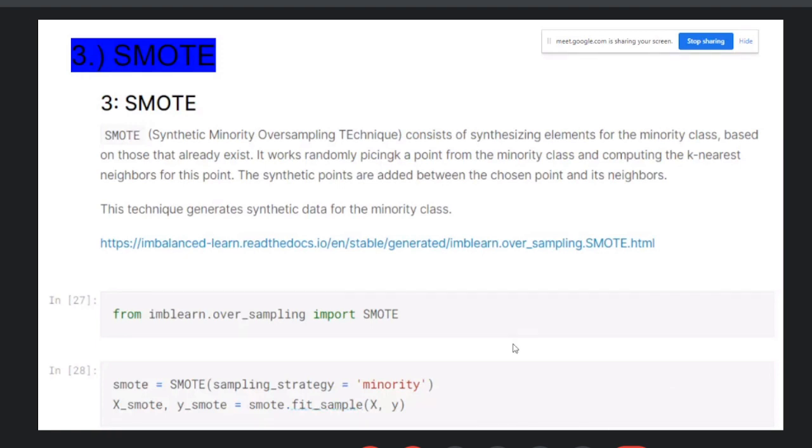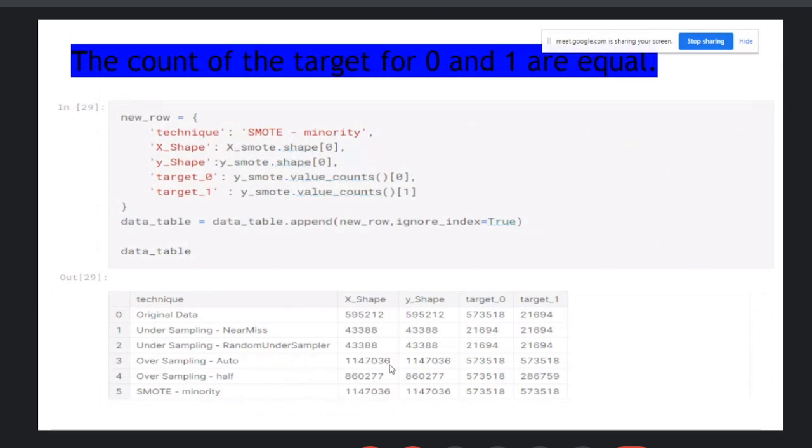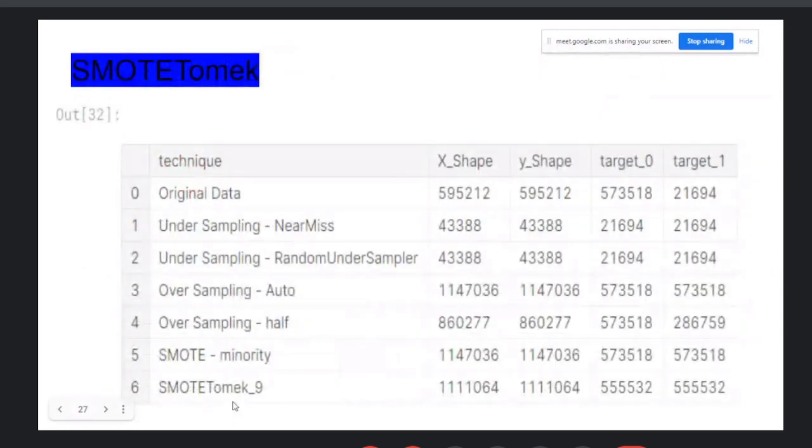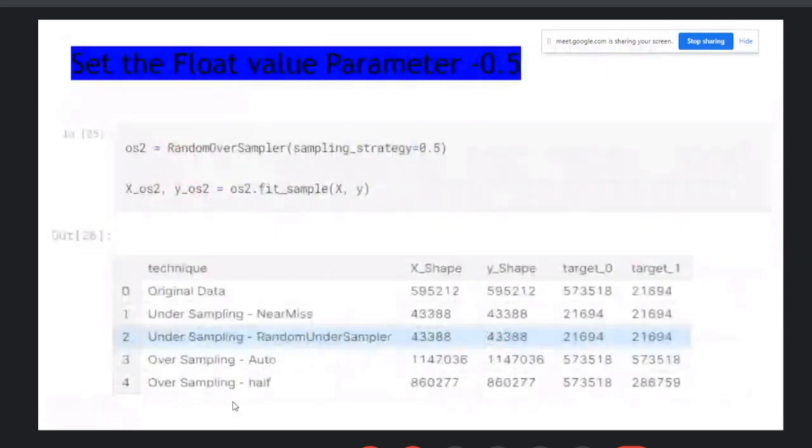Okay, so you just import SMOTE, then use the sampling strategy parameter, minority, call the fit sample method on X and Y, and then execute here. Okay, so the count of the target for 0 and 1 is equal here. That is 573518, 573518. So check the different techniques here: the original data, then undersampling, oversampling, and SMOTE. Then the next technique, that is SMOTE-Tomek. Okay, so these are the different techniques.